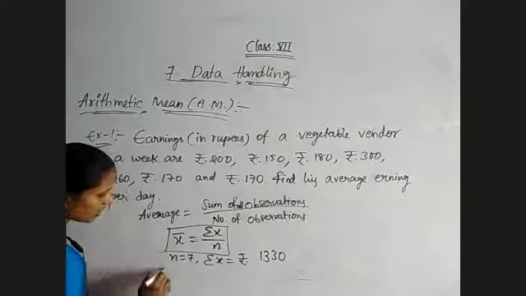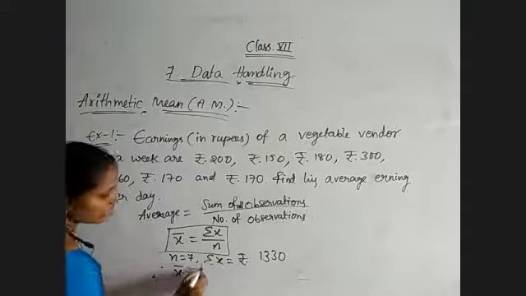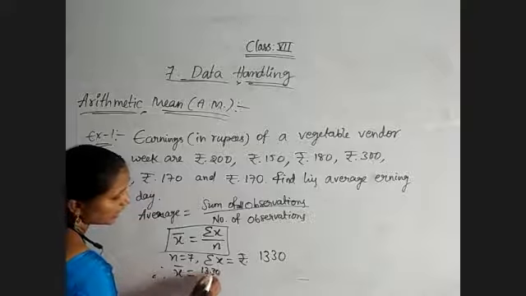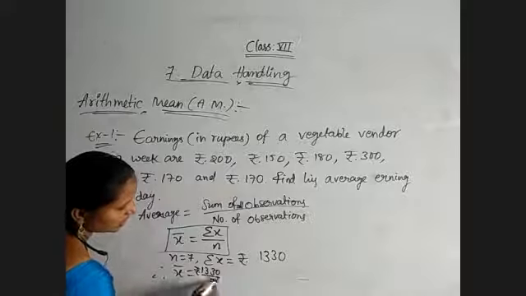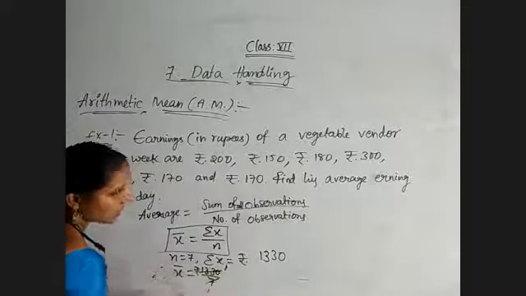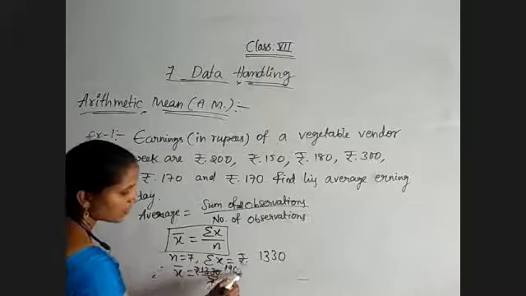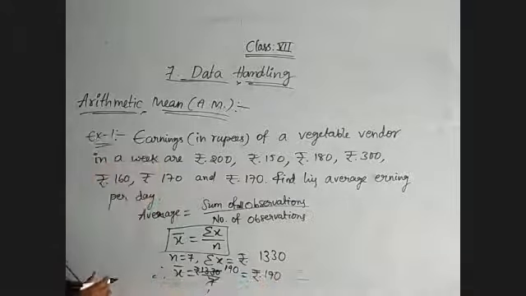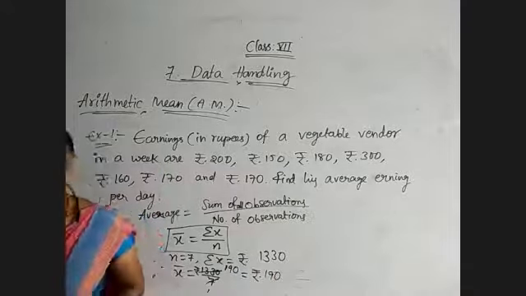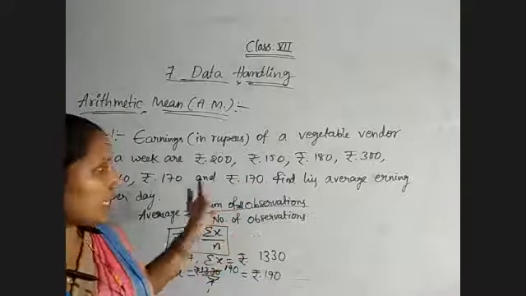Therefore, the mean or average of earnings will be given by the sum of observations divided by the number of observations. So it is given in rupees, divided by the number of observations, which is 7. 7 ones are 7, 7 nines are 63, 10. So the average earning per day for that week is 190 rupees. It is not exactly 190; it may be more than 190 or lesser than 190. That's all.